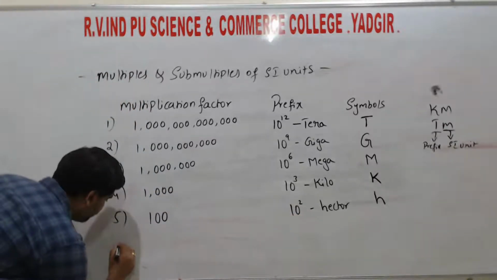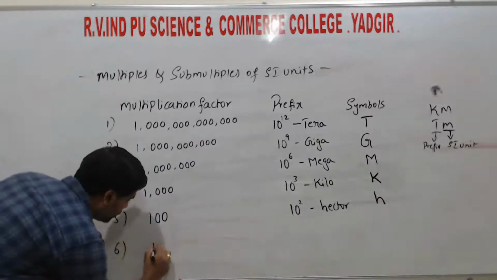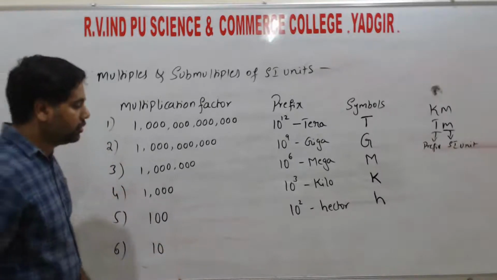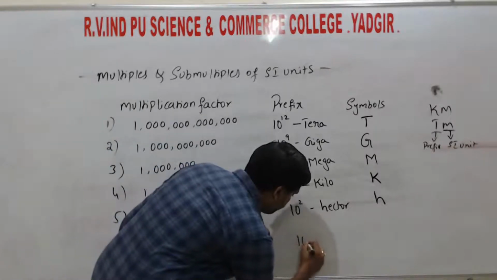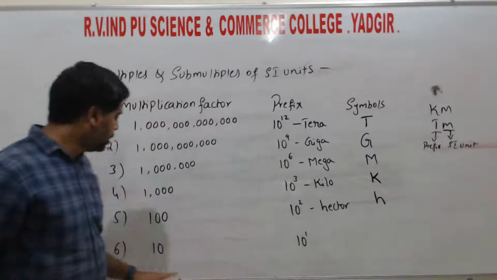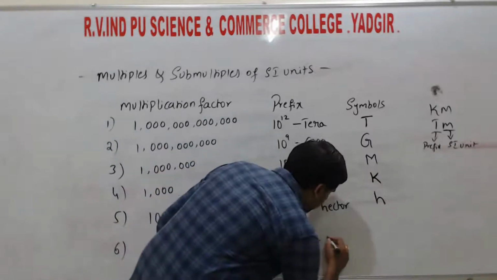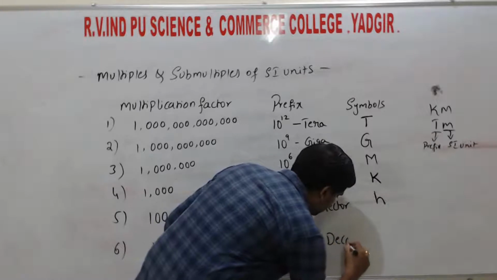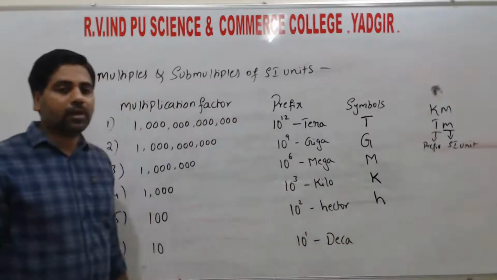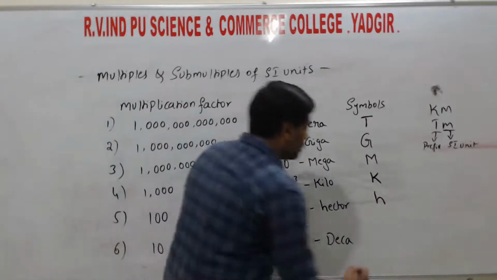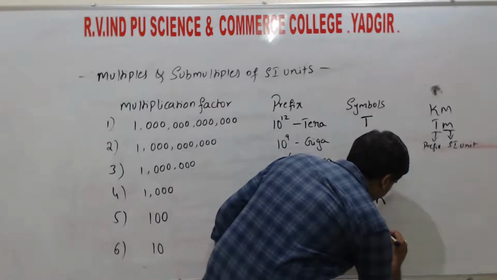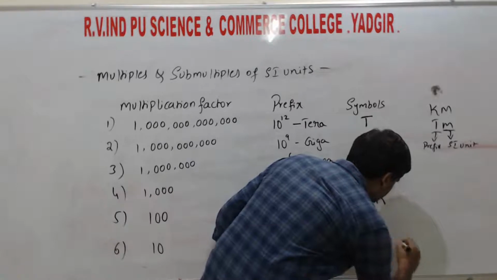Similarly, the sixth one is 10, that is 10 to the power of 1, which is equal to 10. For this we call it deca. The symbol is D A.